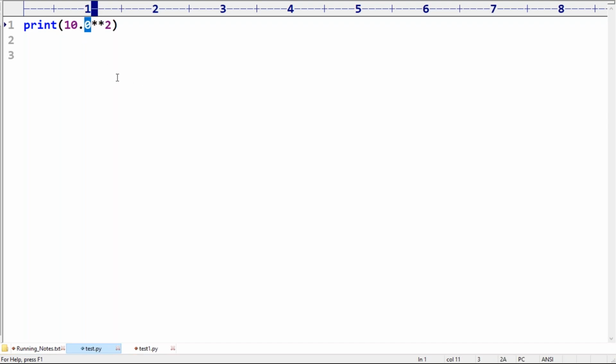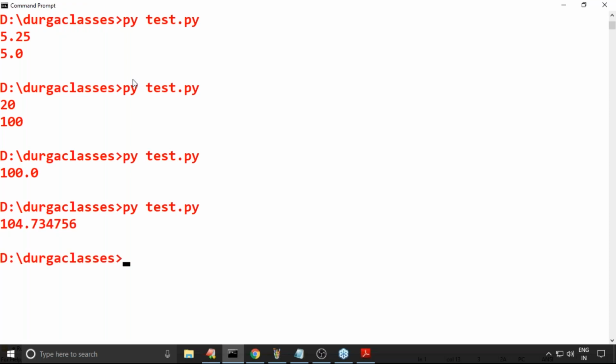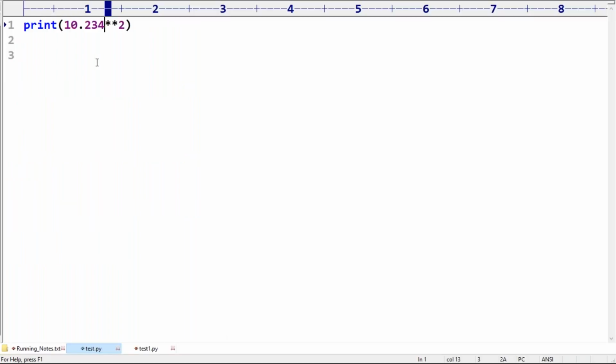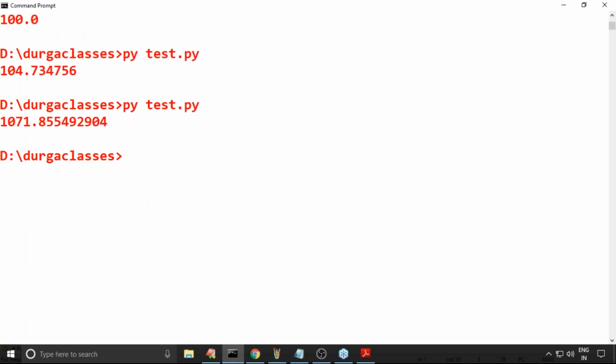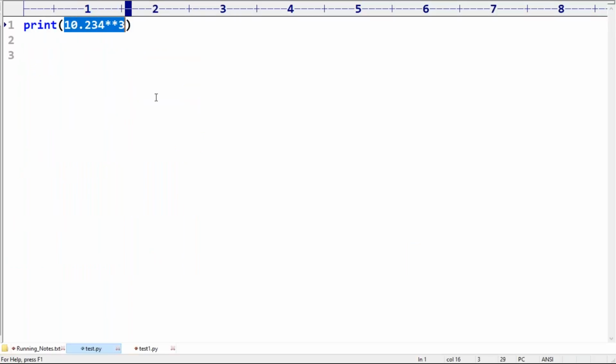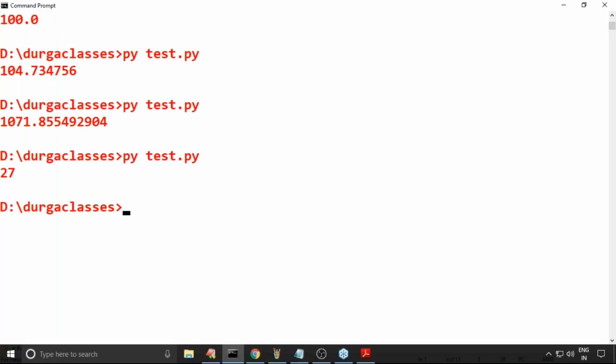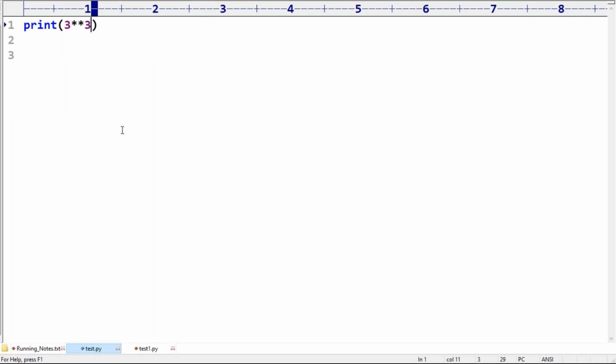Suppose 10.234 power 2. Power 2 means, yes, the answer is 104.734 something. Just a square is going to happen. Power 3 means just the power operator. Beyond that, nothing. Now 3 power 3, if I take it, what is the answer? 3 cube. What is the answer? 3 into 3 into 3. Its value is 27. We are going to get 27. Clear, right?